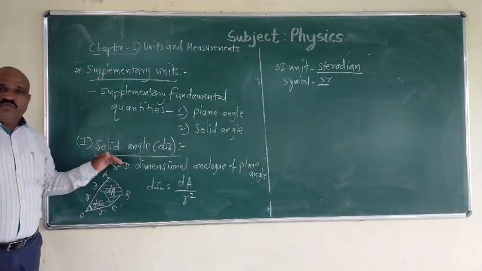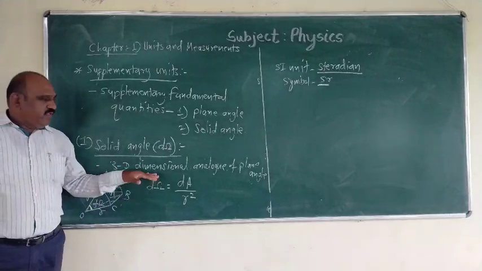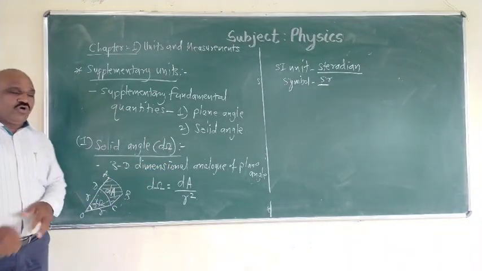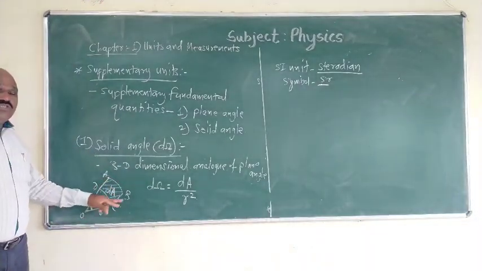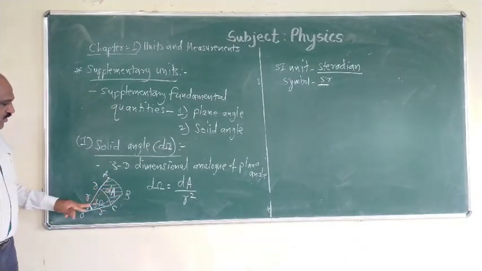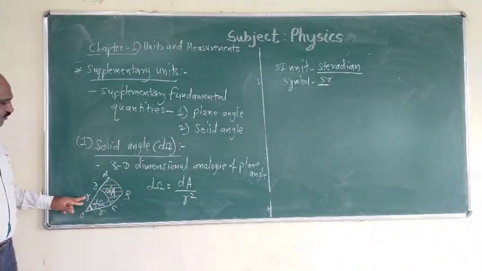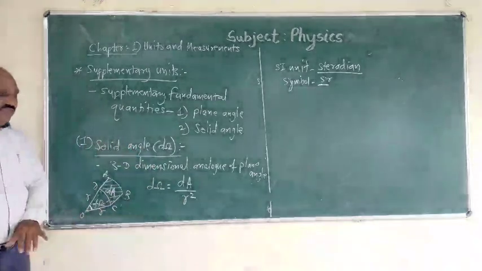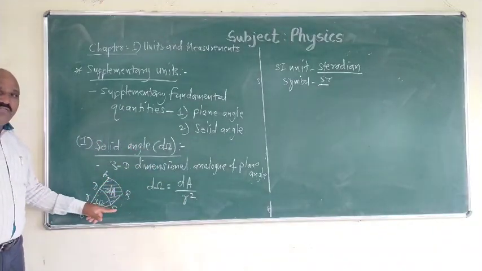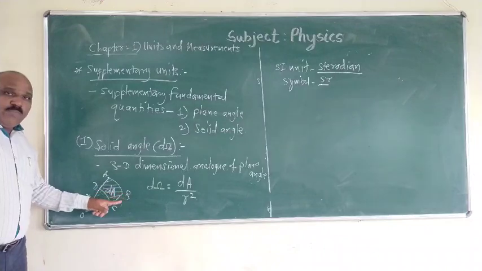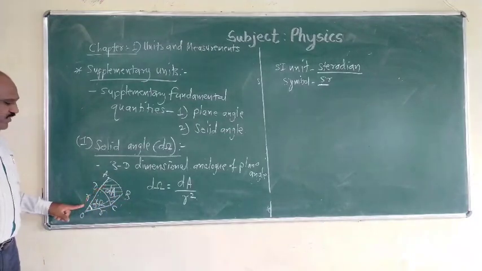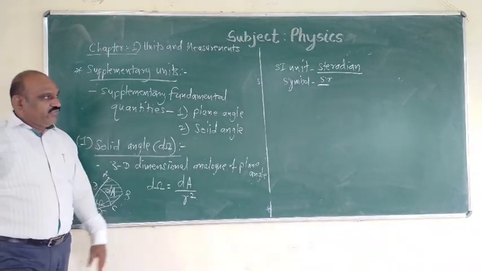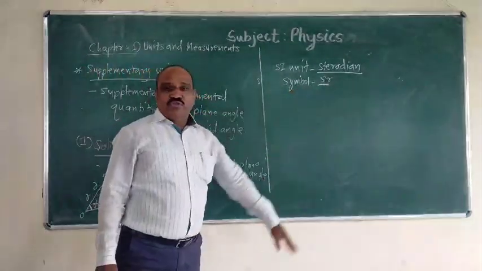In this way, solid angle is the three-dimensional analogy of the plane angle. That is, it is the ratio of the area of a portion of a sphere to the square of the radius of the sphere, and it is defined as the angle subtended by the area of a portion of the sphere at the center of the sphere. This is the definition of solid angle. Its SI unit is steradian and symbol is sr.